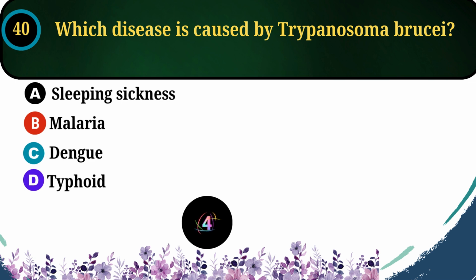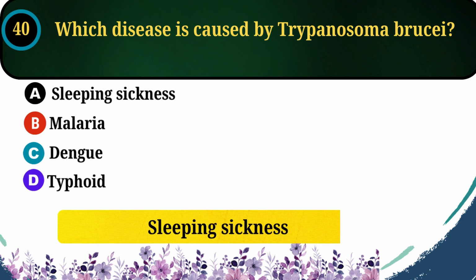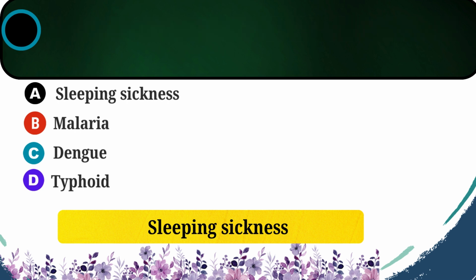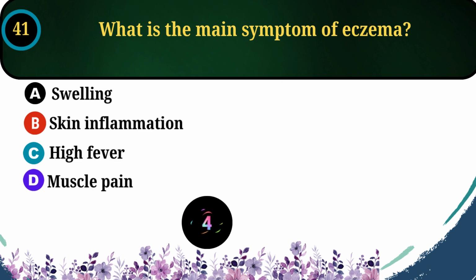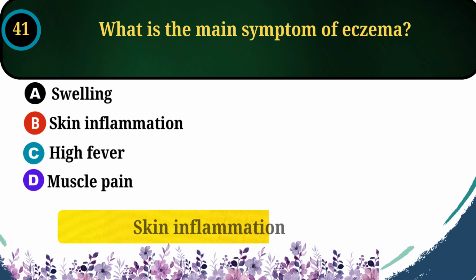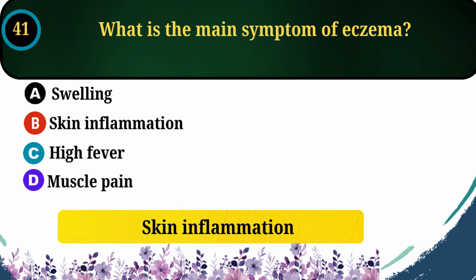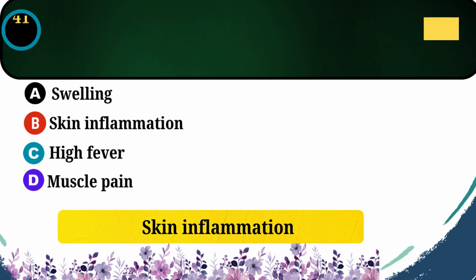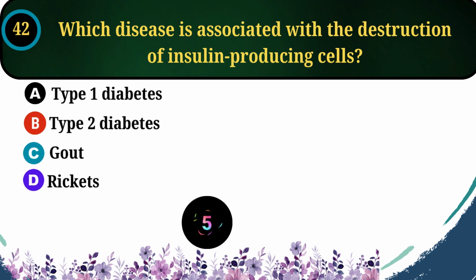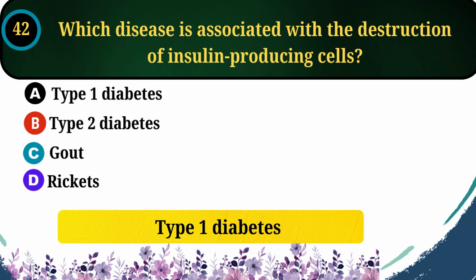Which disease is caused by Trypanosoma brucei? The correct answer is option A, sleeping sickness. What is the main symptom of eczema? The correct answer is option B, skin inflammation. Which disease is associated with the destruction of insulin-producing cells? The correct answer is option A, type 1 diabetes.